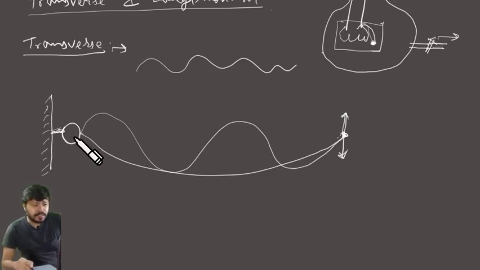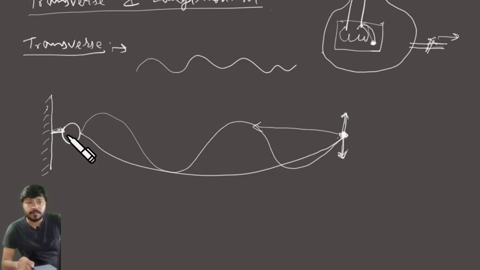Now to move this ring, you of course need some energy. But where did that energy come from? You have applied some force at the end of the rope here. But then that energy that you have applied has traveled from your hand towards the wall and hit this ring.